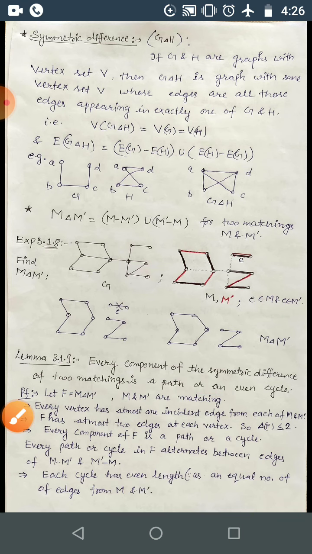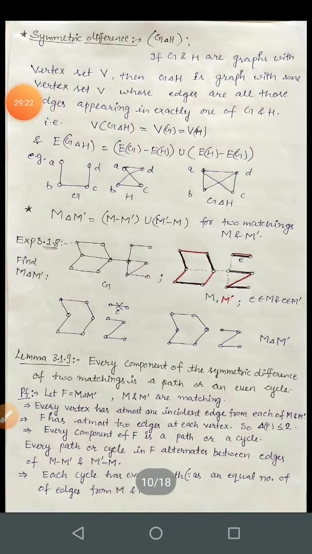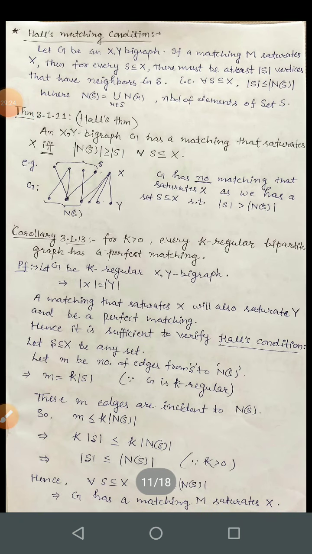Okay, now you can come to Hall's condition for a matching. So what do you understand by this Hall's condition?